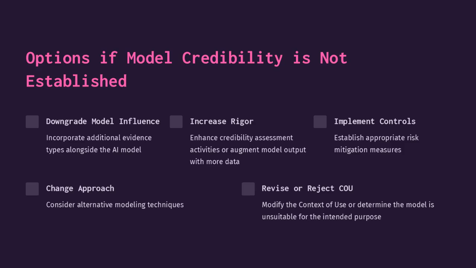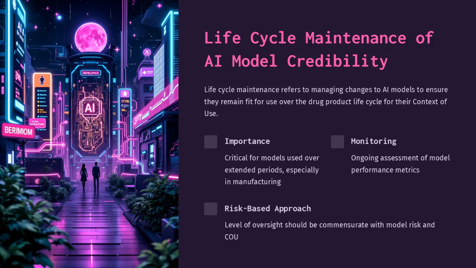If model credibility is not established, consider downgrading model influence, increasing rigor, implementing controls, changing the approach, or revising the context of use. These options help address the issues and ensure the model meets the required standards. Life cycle maintenance involves managing changes to AI models to ensure they remain fit for use over their life cycle. This includes ongoing assessment of model performance metrics, using a risk-based approach to manage changes, and ensuring compliance with model risk and context of use.